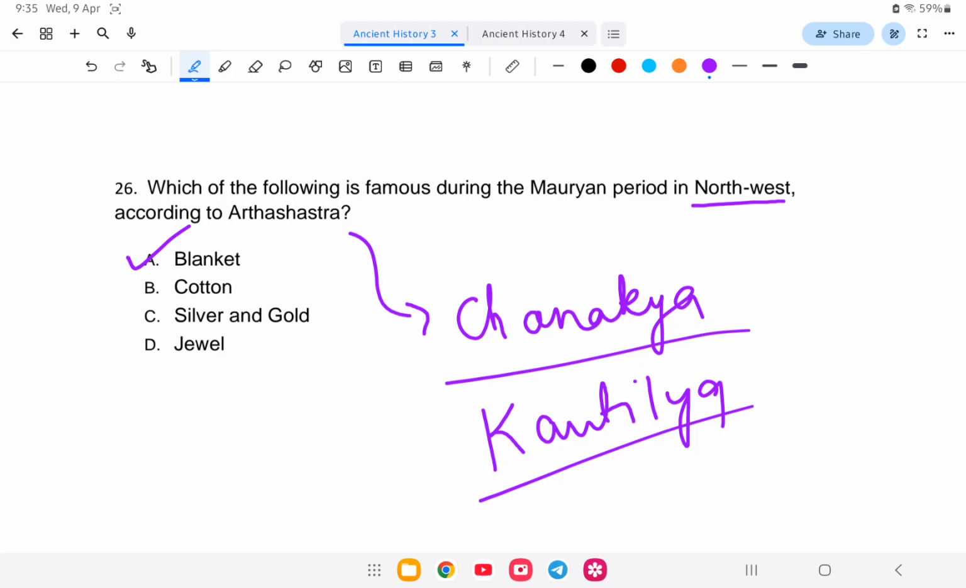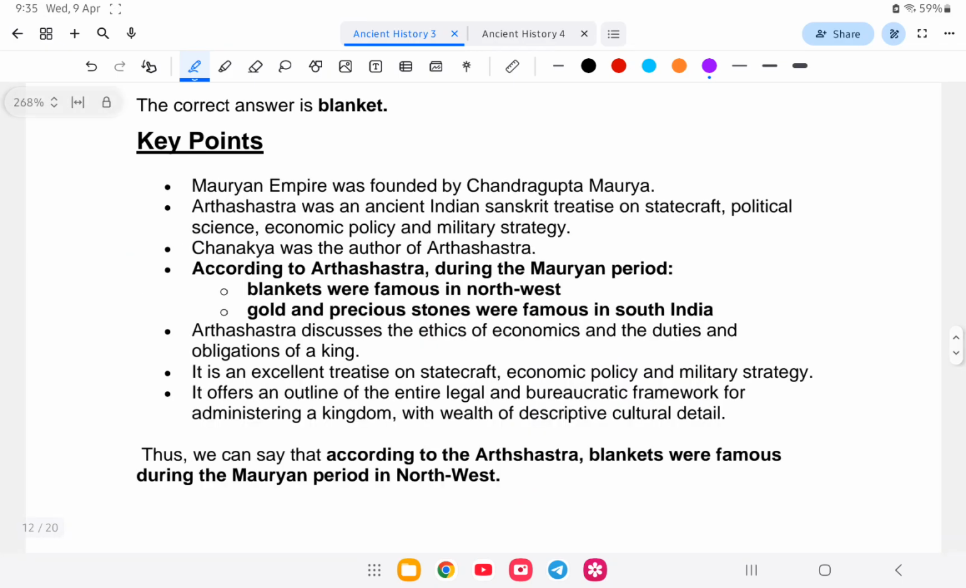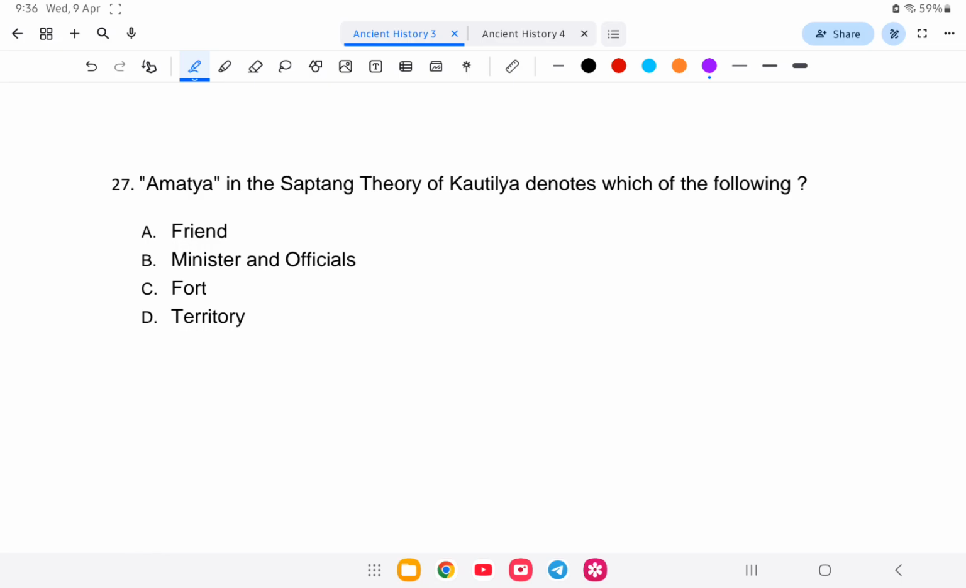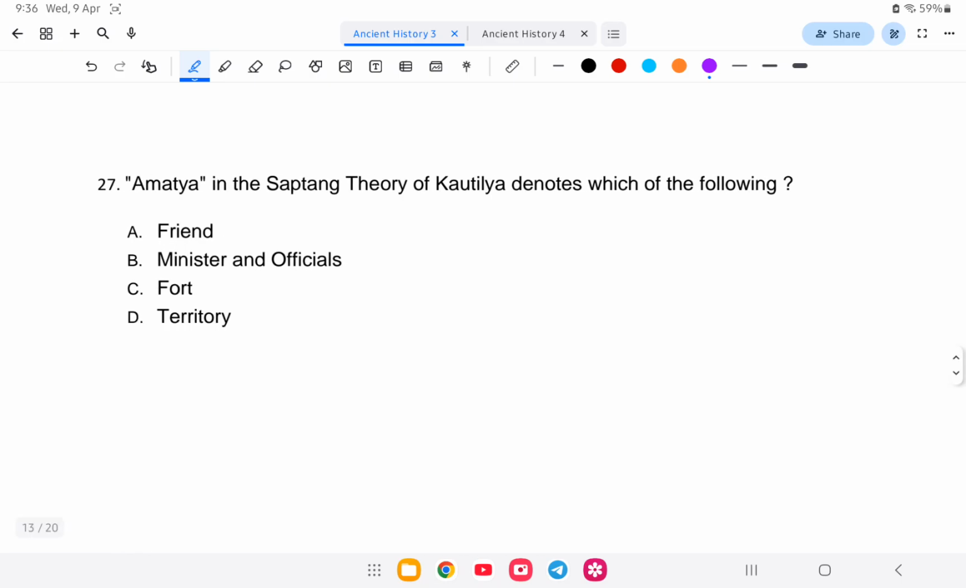Let us study this in detail. The Mauryan Empire started with Chandragupta Maurya, and Chanakya is the author of the Arthashastra. According to the Arthashastra, during the Mauryan period blankets were famous in northwest India, and in South India gold and precious stones. Let us go to the next question, question number 27: Amatya in the Saptanga theory of Kautilya denotes which of the following?